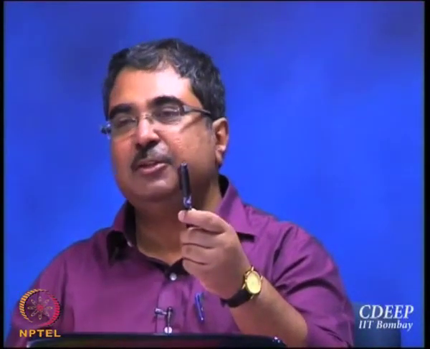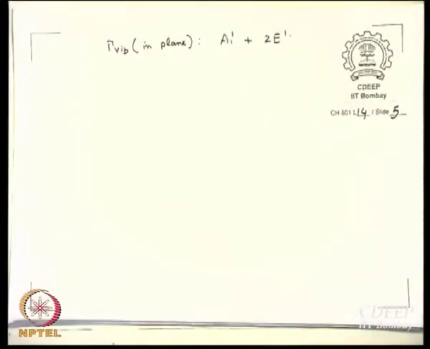Since it is dashed, no matter what you do, it is symmetric with respect to sigma h. If it was not symmetric with respect to sigma h, then it would have been E double dash. Anything that goes out of plane has to be antisymmetric with respect to sigma h. So we conclude that A1 dash plus 2E dash, all these normal modes of vibration, have to be in plane motion.